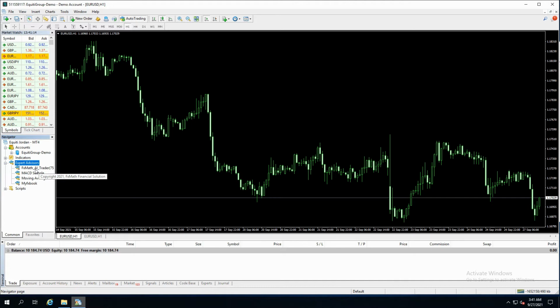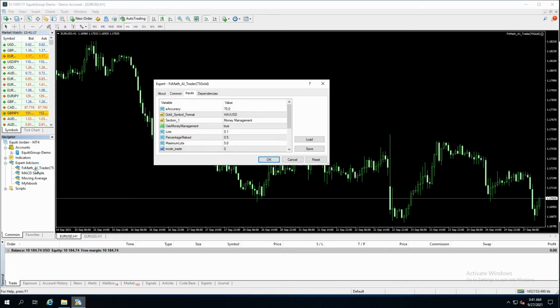Now drag EA on chart. We have some settings here. One is accuracy for signal. Default is 70, but I like to choose 80. Next, we have money management, true or false. If false, it trades with fixed lot size, but I always use true. Here you can change your risk. I use 0.5% for my trading always.